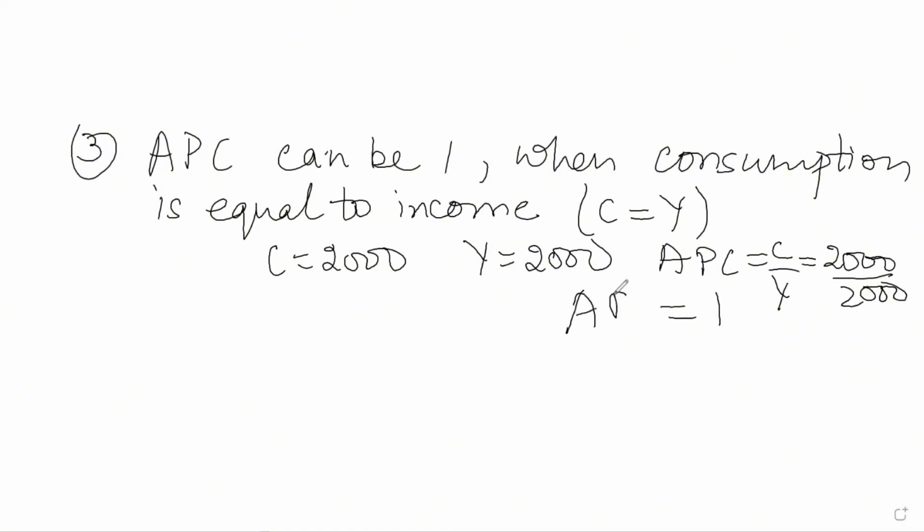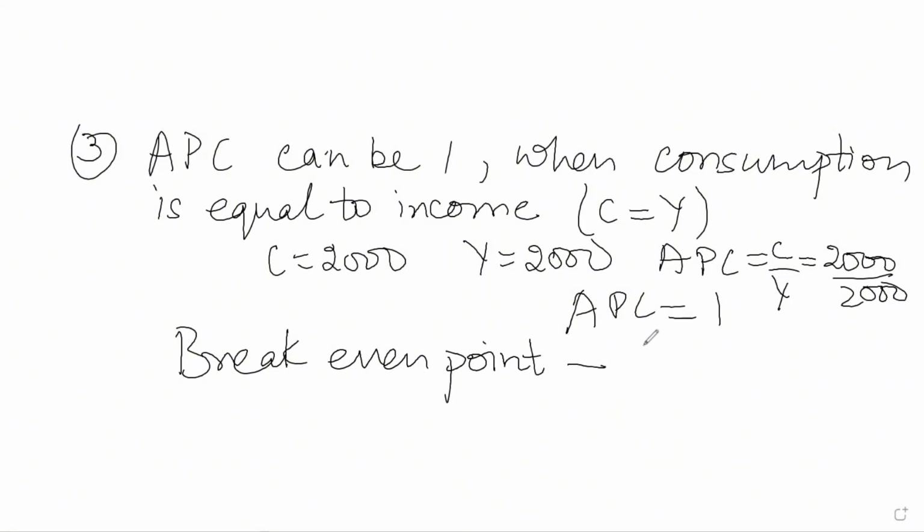APC will be 1. And this point, when APC is 1, or whenever income and consumption both are equal, is known as the break-even point. Break-even point is a point when income is equal to consumption. Income and consumption both are equal. That is called the break-even point.